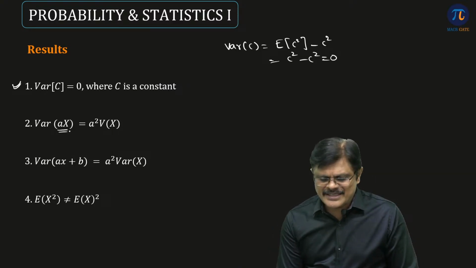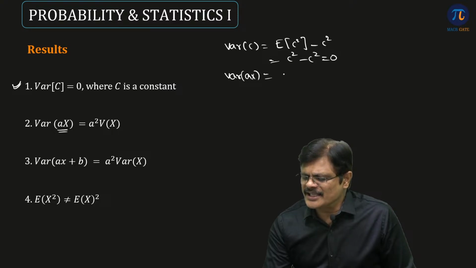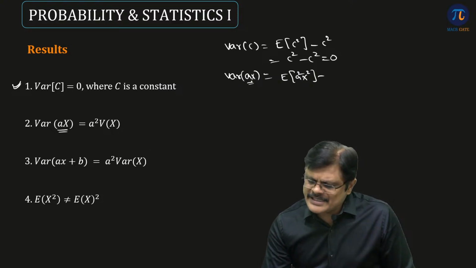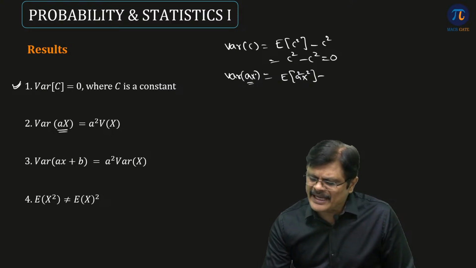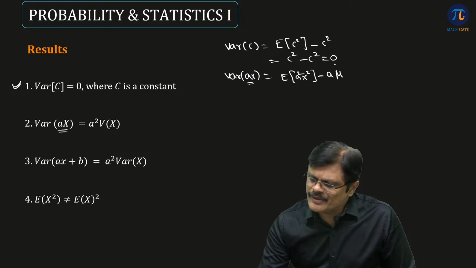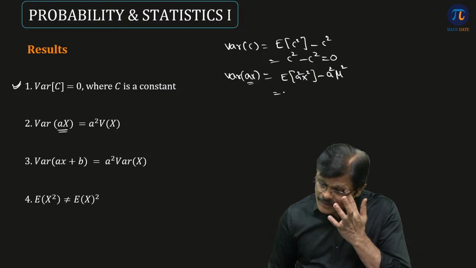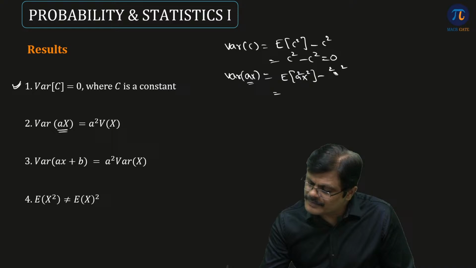And what about variance of ax? When you take variance of ax, it is nothing but expected value of ax whole square, that is a square x square, minus the expected value of ax whole square, that is the mean of ax.